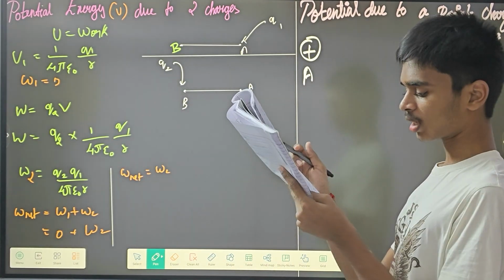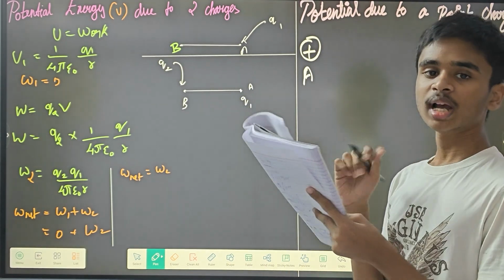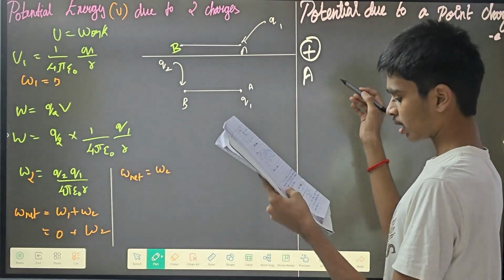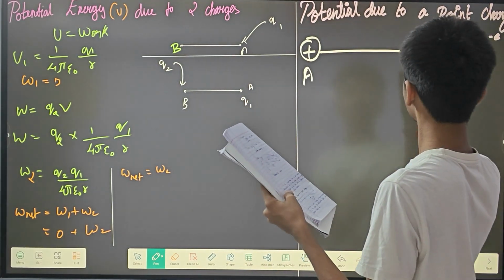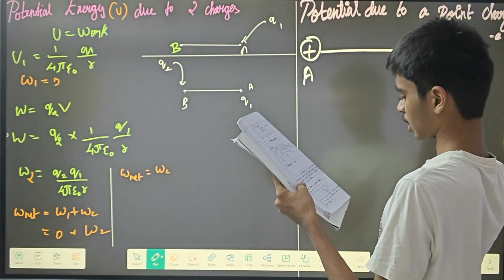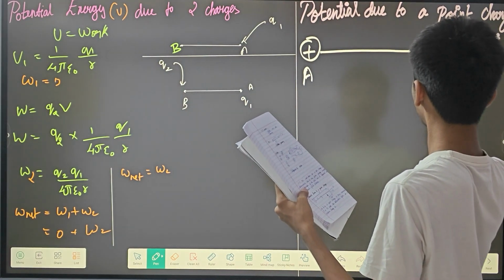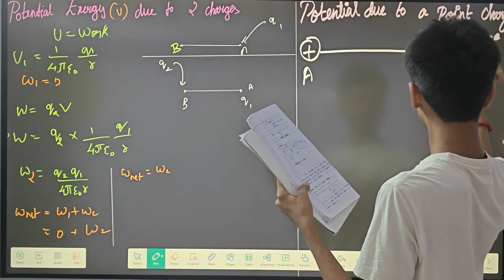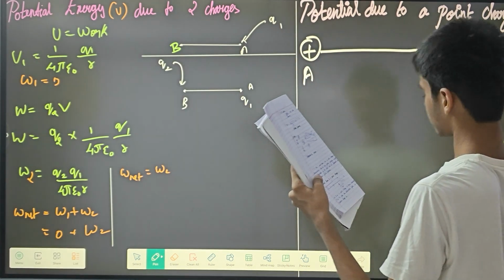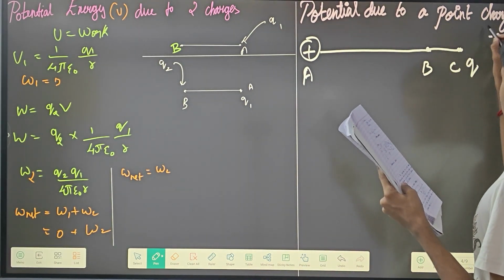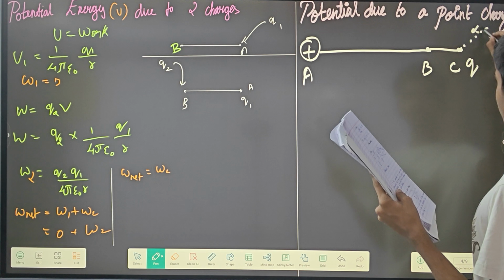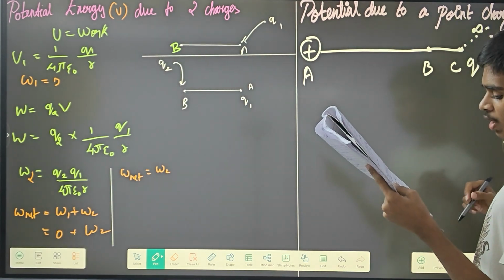There is a plus charge at point A, and with some distance there is point B, and then with again some distance there is point C, where this Q charge has come from infinity.